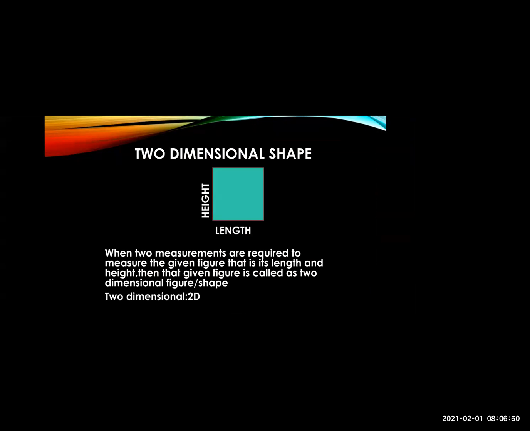Now let us study two dimensional figures. When two measurements are required to measure the given figure, that is its length and height, that figure is called a two-dimensional figure. In short, you can write 2D. For example, this is a square, and here you have to measure the height and the length of it. So it has two dimensions, and it is called a two-dimensional shape.